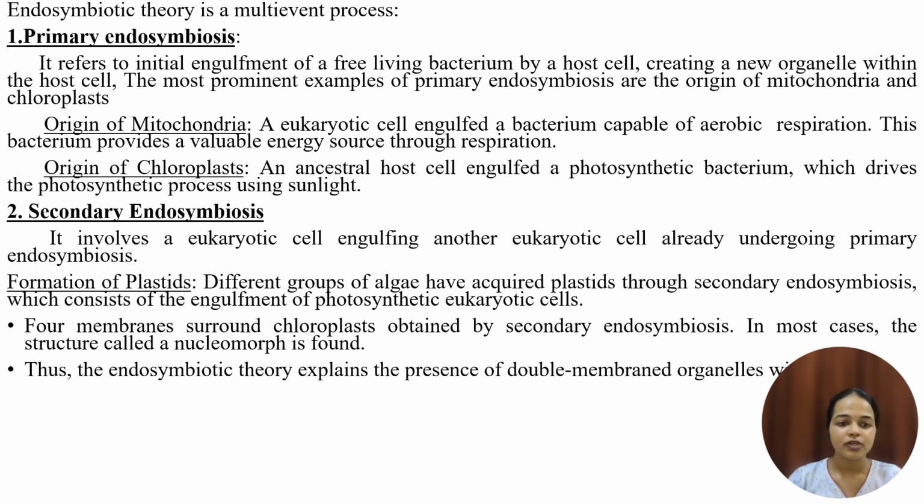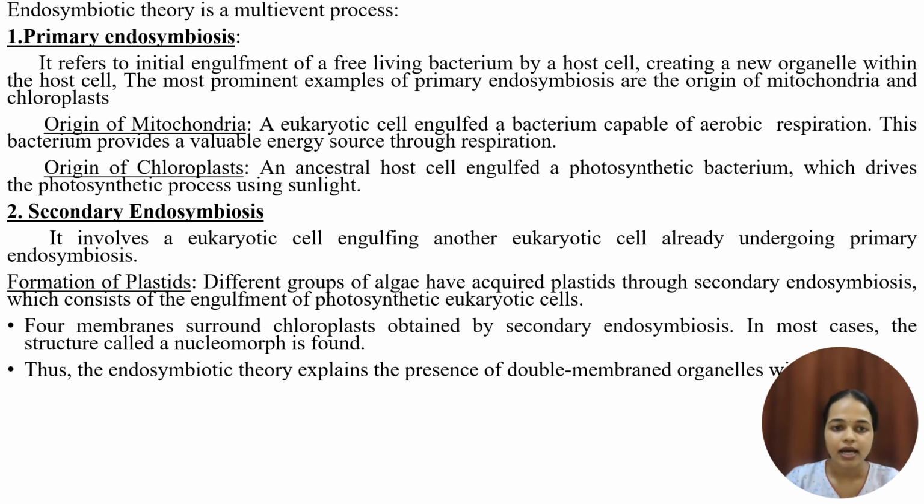Because as we know, the eukaryotic cell is already a complex cell. When this complex cell is engulfed by another complex cell, the complexity increases. Therefore, there will be a more complex cellular arrangement and more diversity, and we can see new types of organelles will be formed. In secondary endosymbiosis, there is a formation of plastids.